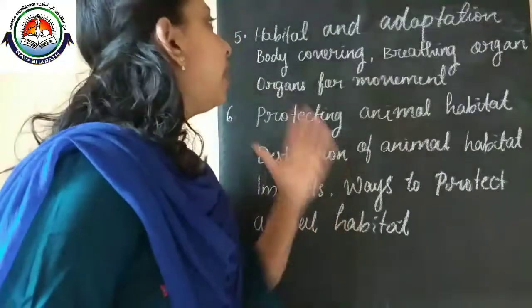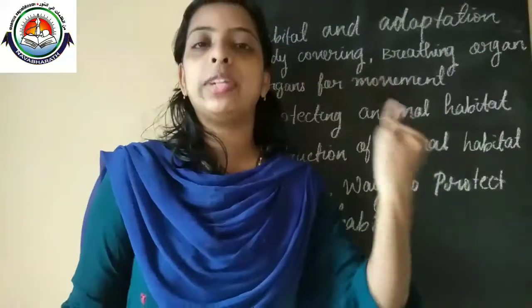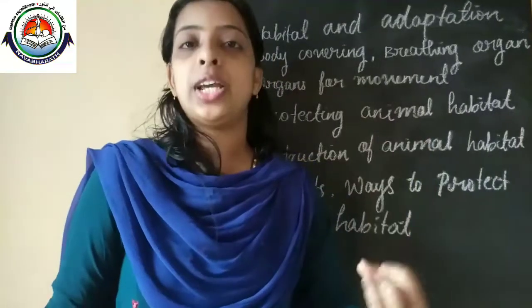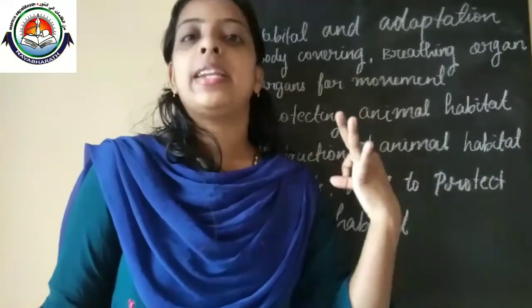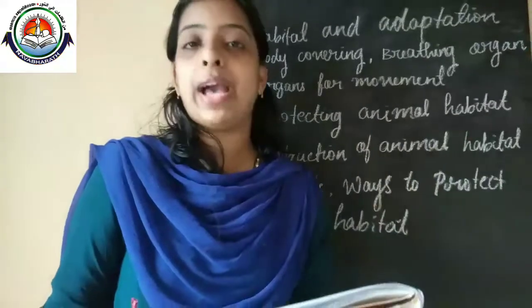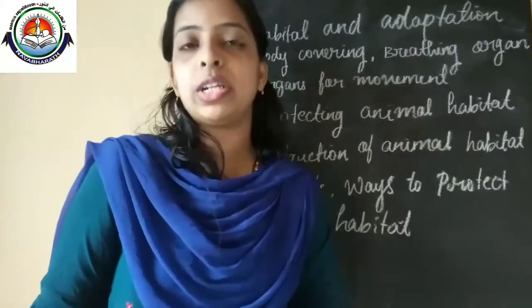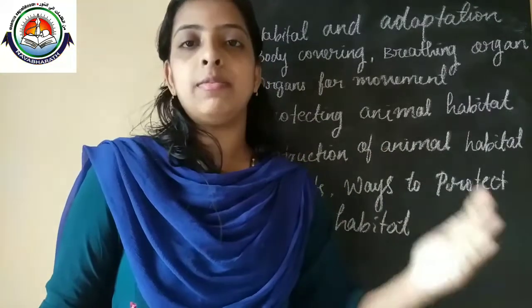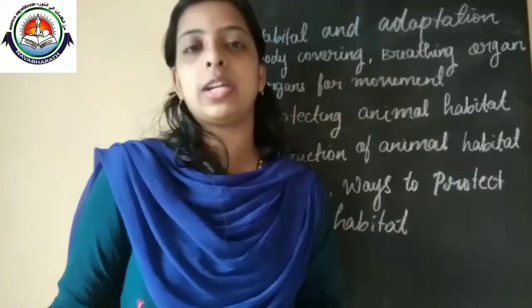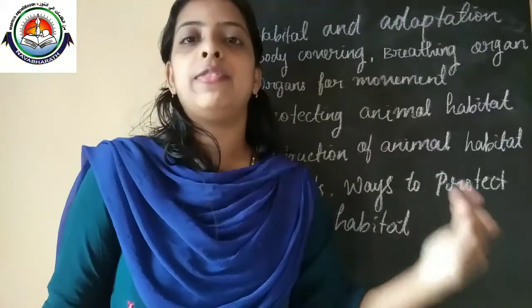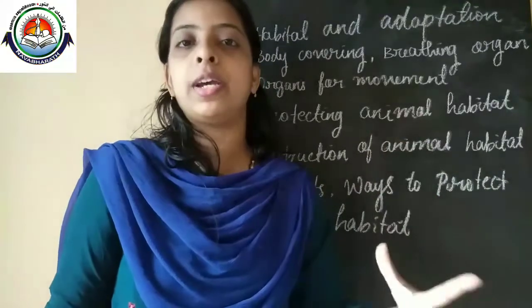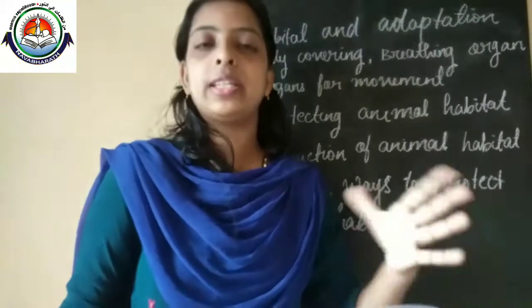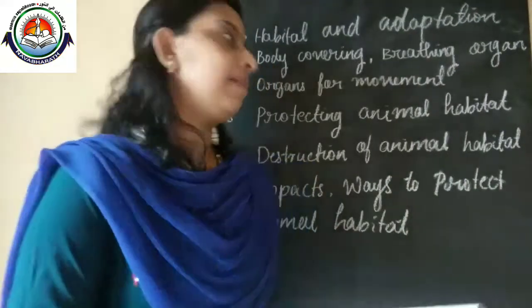The animals' body coverings are mainly shells, scales, hair and fur, and spines. You should learn the examples of each and every animal which has these kinds of body coverings. For example, if we consider the sheep, their body covering is hair or fur. So you should remember examples like this also.